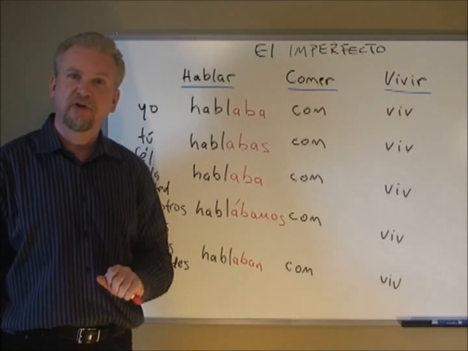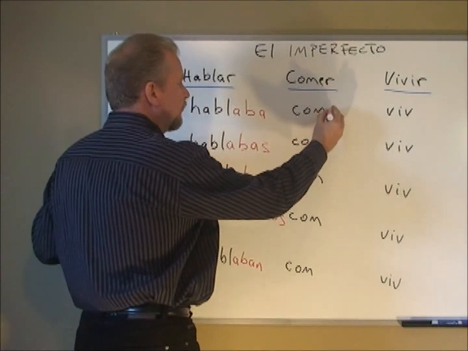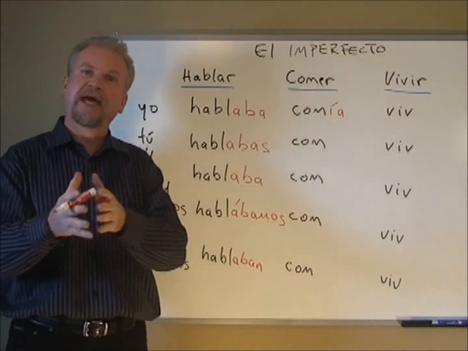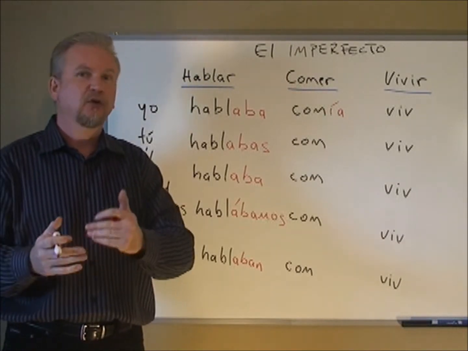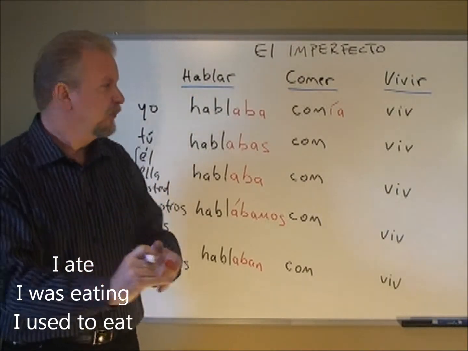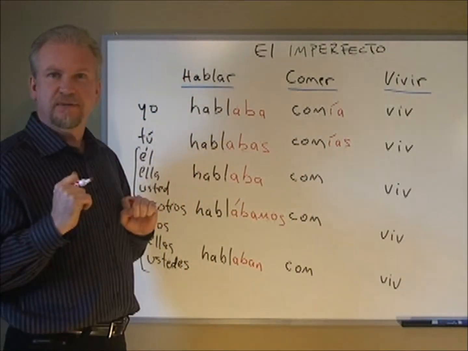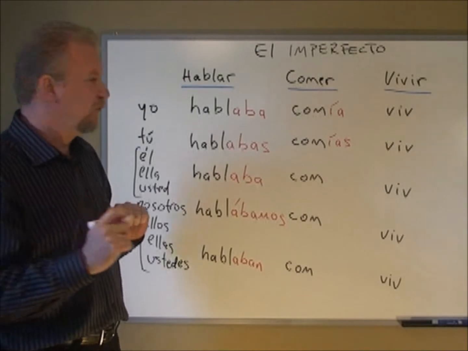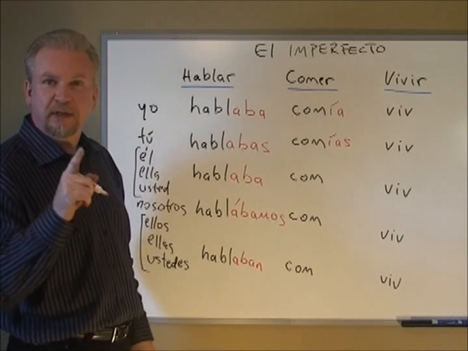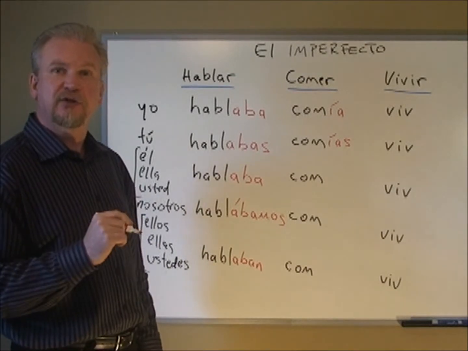Now let's move over to the ER verbs. The endings are completely different again. For comer, we would say yo comía. Yo comía, with an accent on the I. Yo comía could mean I ate, I was eating, or I used to eat. For tú comías. Similar, we just add an S, keeping the accent on the I. Remember, the AR conjugations only have one accent with nosotros. The IR ones, you will find out, have an accent on all of them.